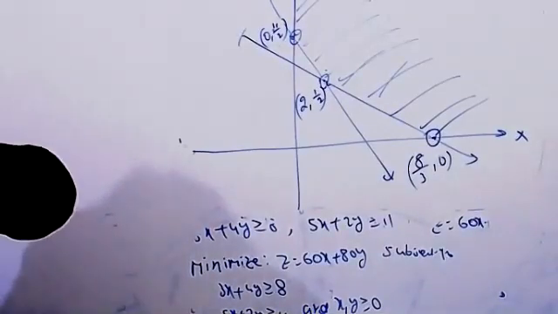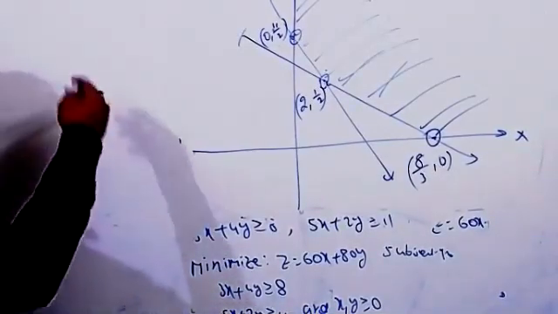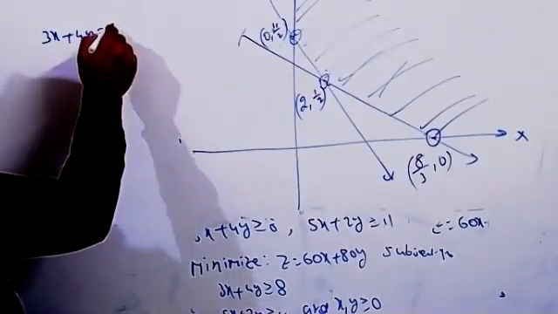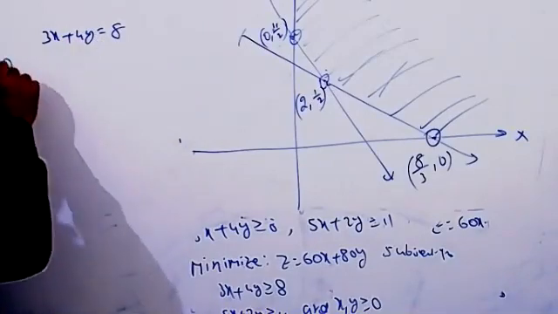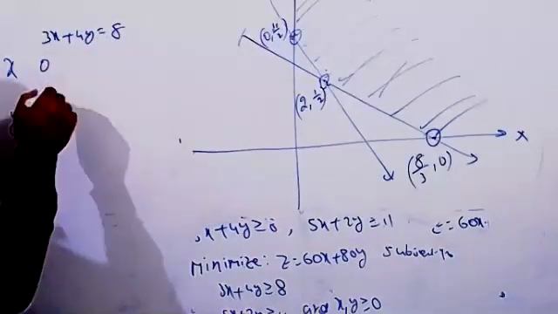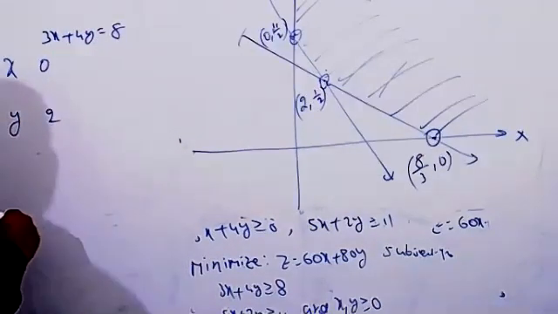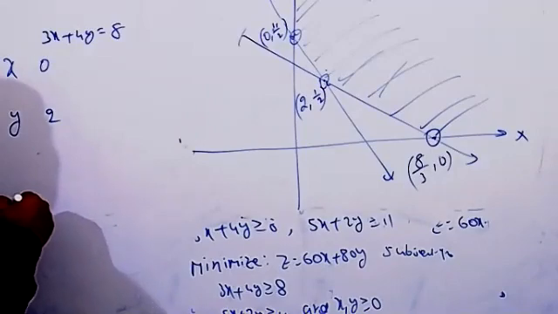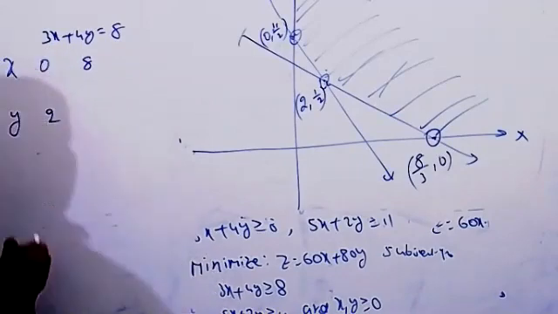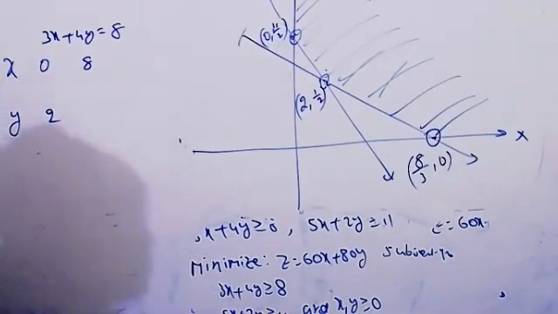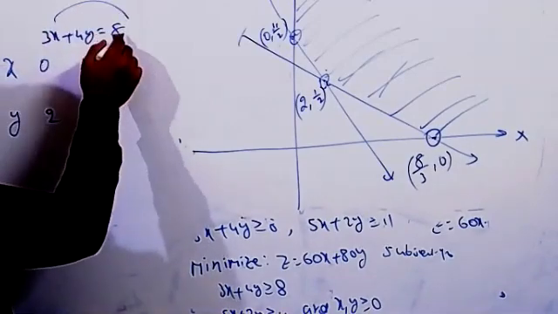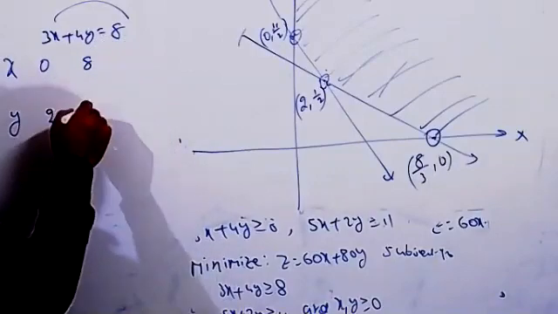What is the first line? 3x plus 4y equal to 8. It's correct. So x equal to 0 means y equal to 2, correct or not? Next, the same way, if you take an 8 here, then 3 8s are 24, 24 on this side, minus 16, so minus 4.